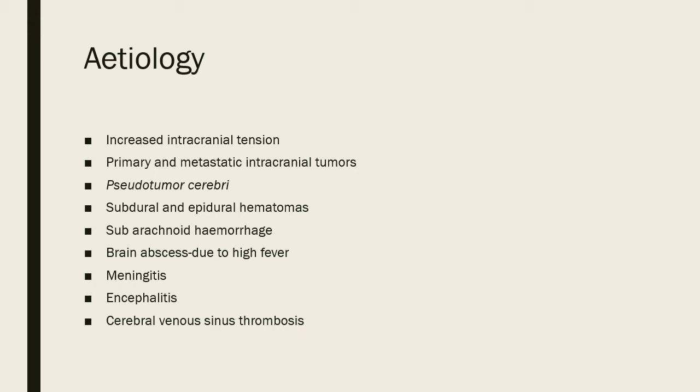This is the important condition which you see with papilledema, and you must suspect it and rule it out. So if you see a case of papilledema, you are mandatorily going to advise MRI brain or CT brain. MRI is especially useful if you are suspecting any vascular lesion, but this raised intracranial tension you must rule out.